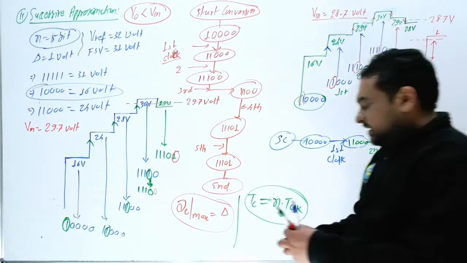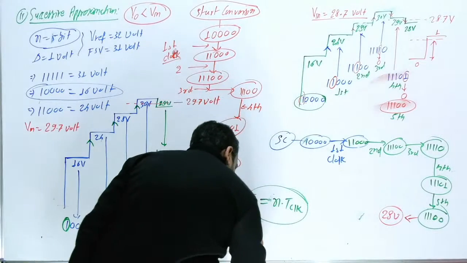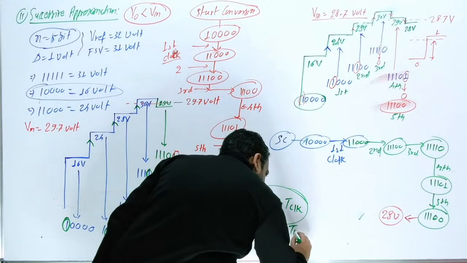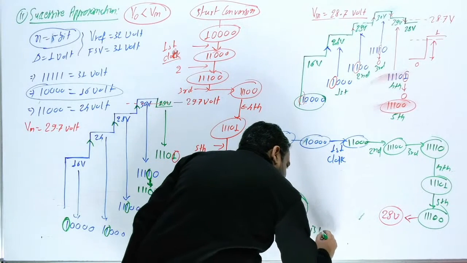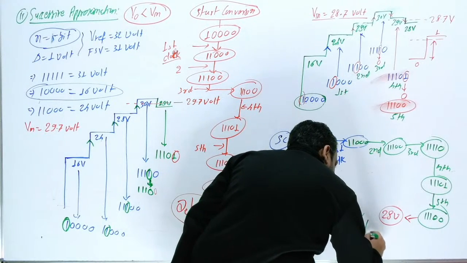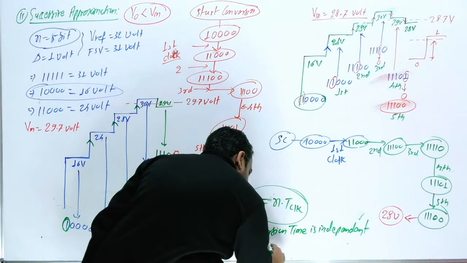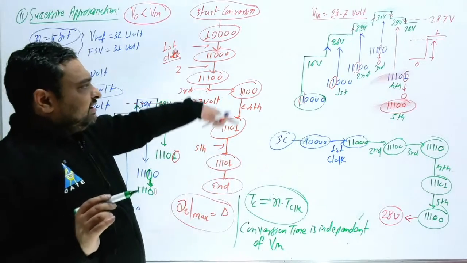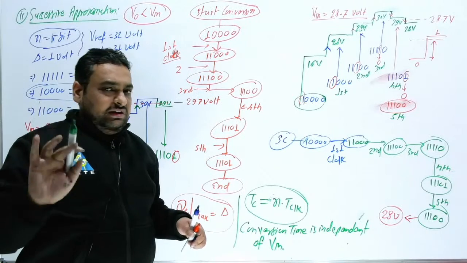So one thing you remember here, you can write: conversion time is independent of input voltage. Input voltage can be anything. In this circuit 5 clock is required.